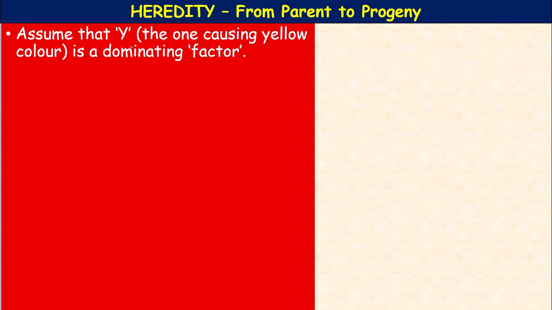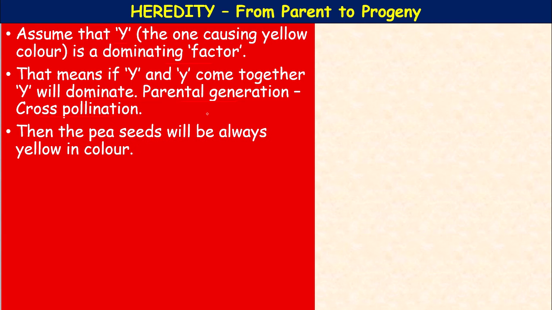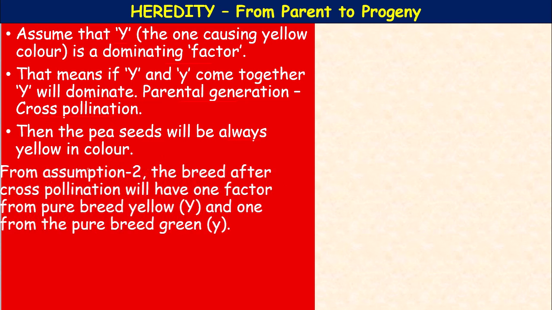So I assume that the factor causing yellow color, capital Y, is the dominating factor. That means if capital Y and small y come together, capital Y will dominate. In the cross pollination of the parental generation, capital Y and small y means only yellow is produced because capital Y dominates. This is called the law of dominance. Then the pea seeds will always be yellow in color because capital Y is dominating.